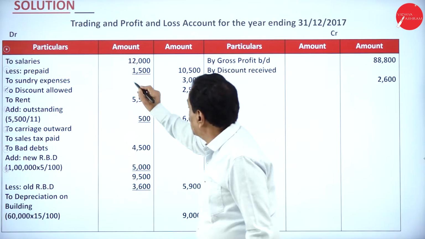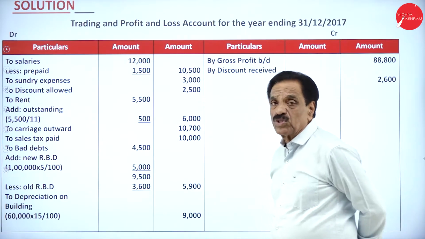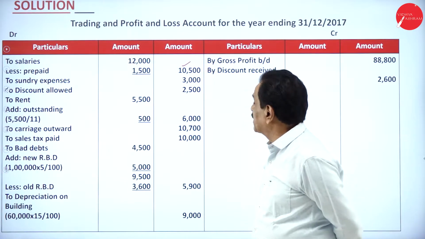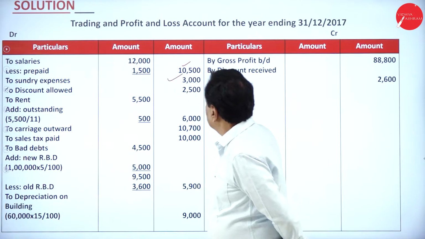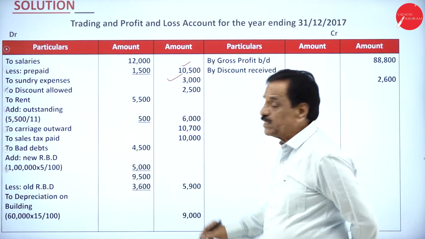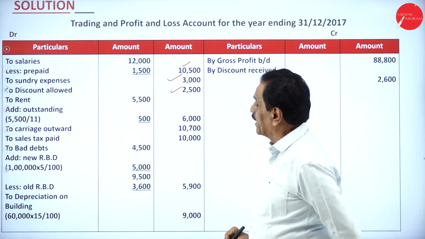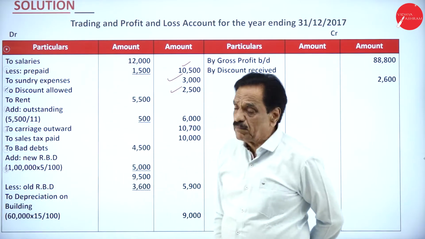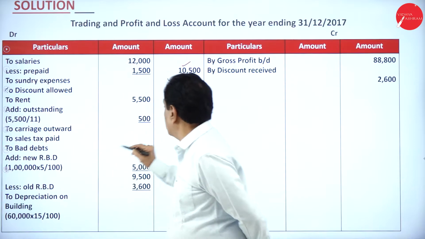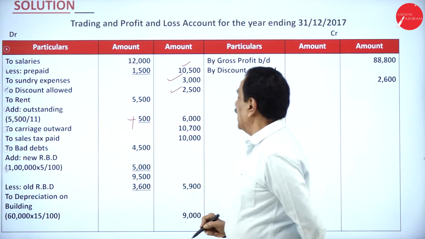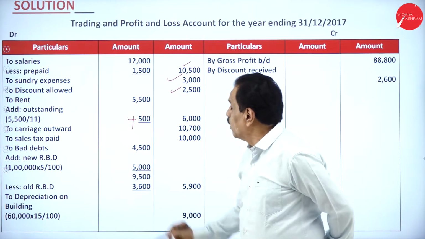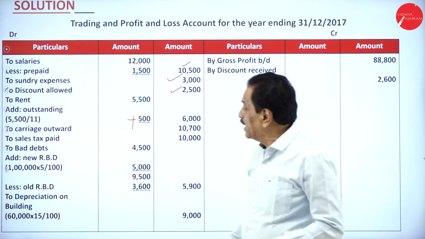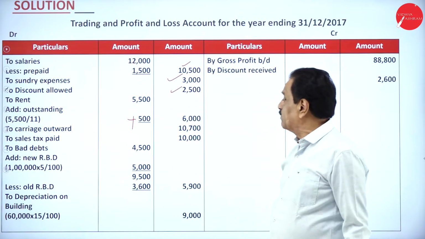We'll move on. You got salaries already paid how much? 12,000. In your adjustment, there was a prepaid of 1,500. So how much was actually paid for this year? 10,500. How much salary expenses paid? 3,000. How much discount allowed? 2,500. Rent is 5,500. You paid for how many months? 11 months. 5,500 divided by 11 comes to 500. If we add, it becomes 6,000 for 12 months. How much already paid? 5,500. One month's rent is outstanding.